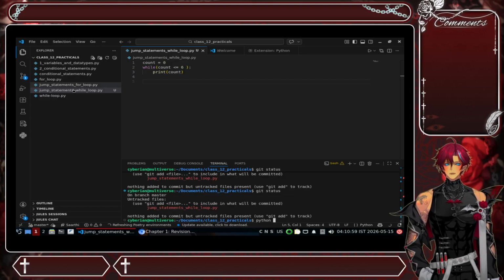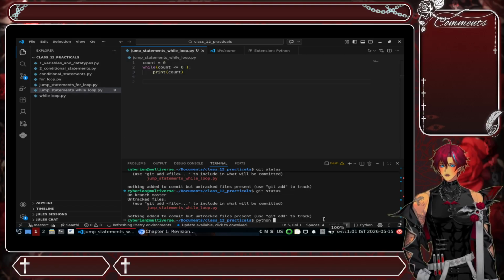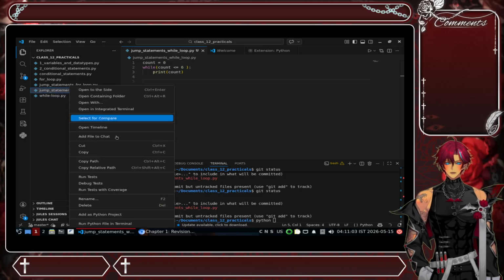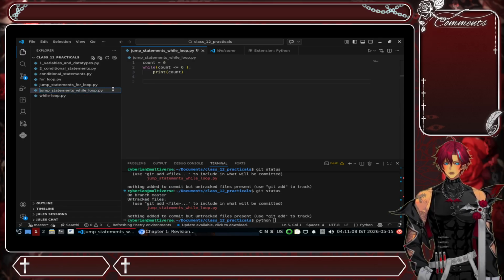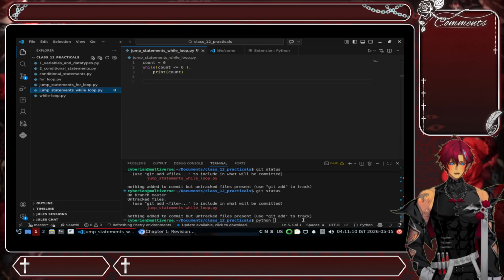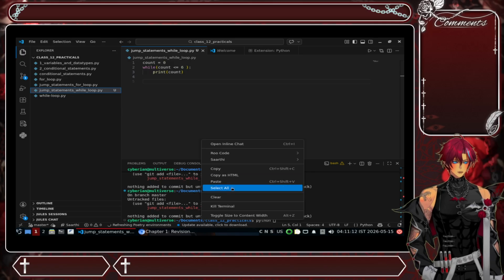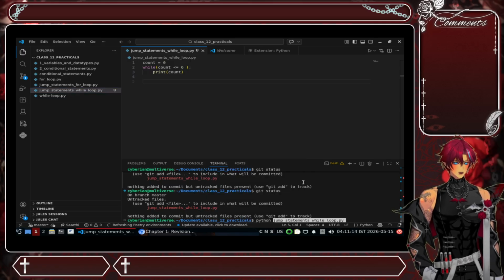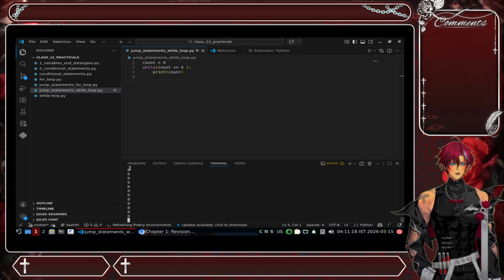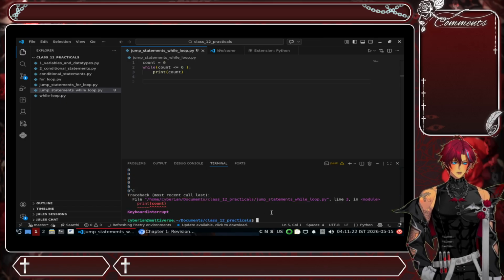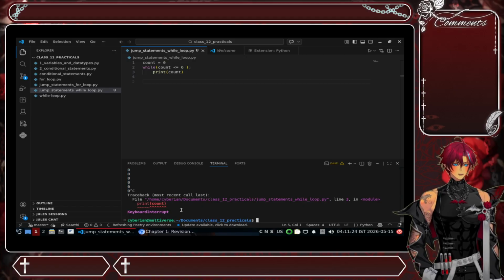So python, and then you have to put the file name in here. So the file name is your what? This one is the file name. So I'm just going to copy this one and paste it in here. Okay. So of course, now you see that while testing this, we are getting an infinite loop of zeros in here, right?